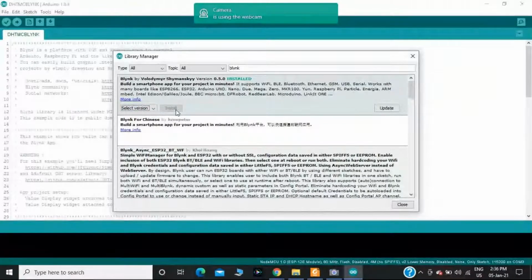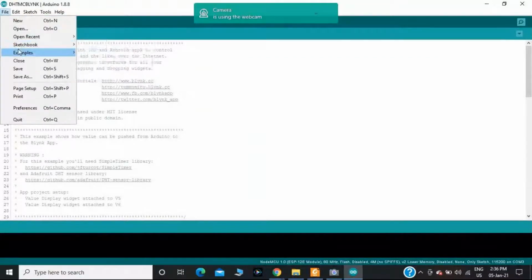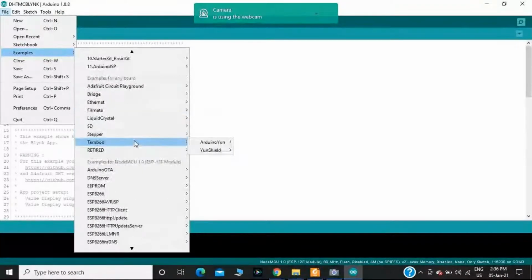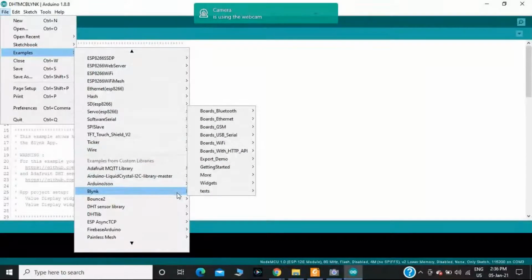In my laptop it is disabled because I have already installed the Blynk library in the Arduino IDE. In the Arduino IDE, you should install the Blynk library. In your mobile, you should download the Blynk app. After installing the Blynk library in your respective Arduino IDE, it will show in the Examples section. You should scroll down. In the Examples section, you will get the Blynk library.